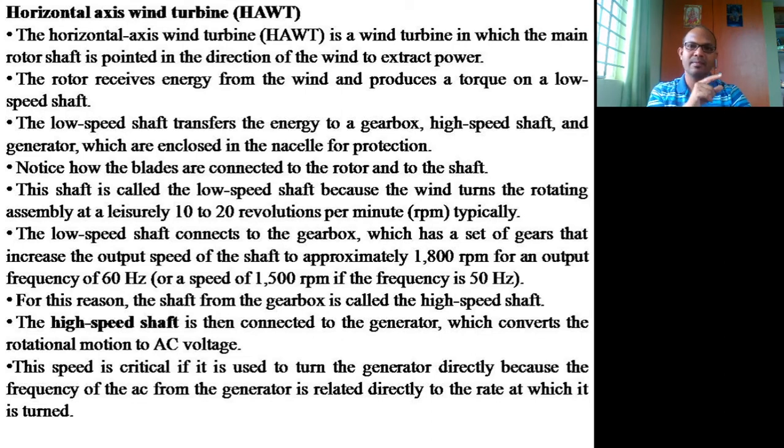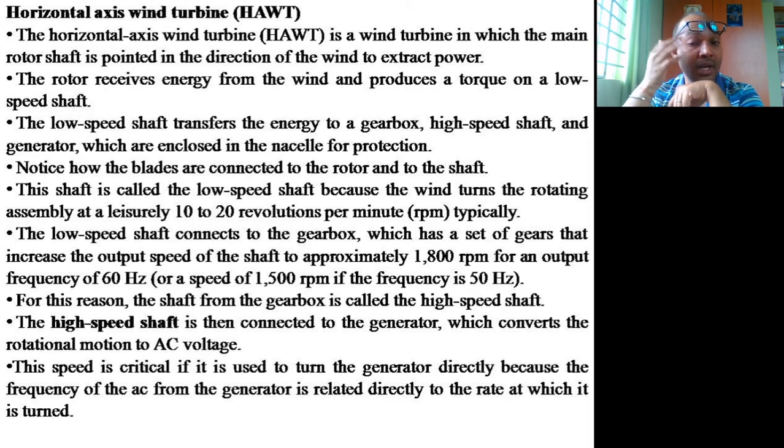So the power is always directly proportional to the speed and the torque. 2 pi N T divided by 60 will be the power that can be generated. Now, for the same reason, the shaft from the gearbox is also called a high-speed shaft. The high-speed shaft is then connected to the generator, which converts this into an alternating current or a voltage.